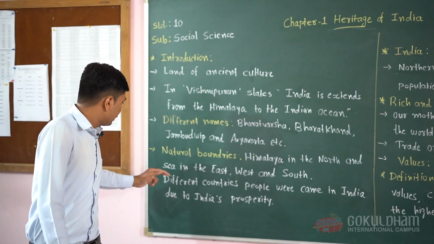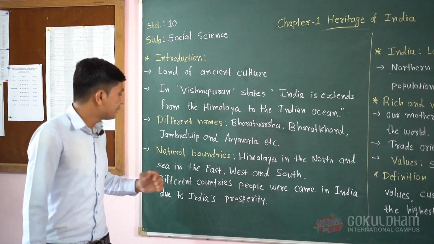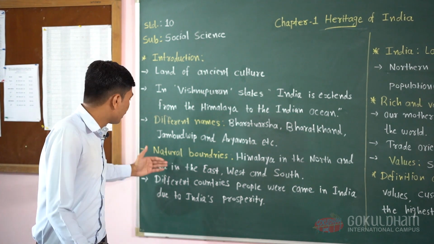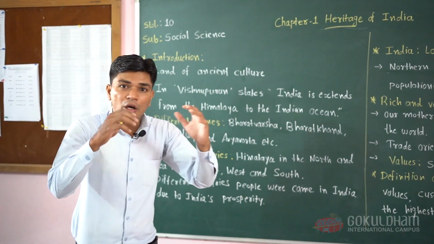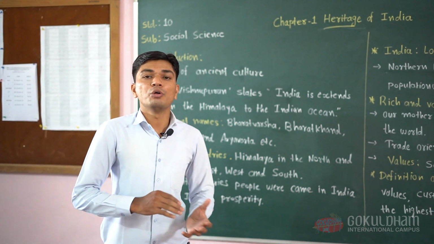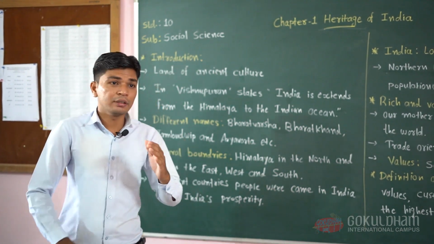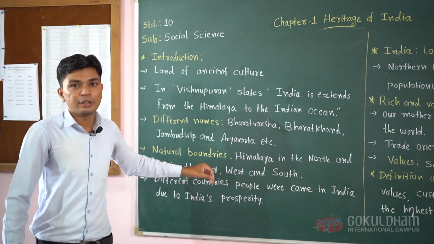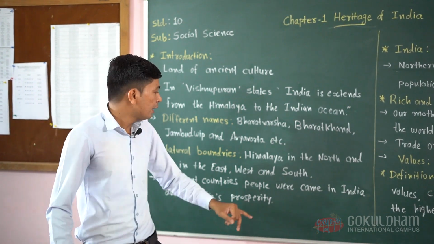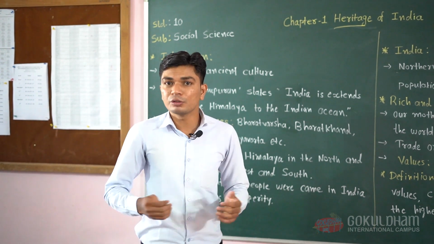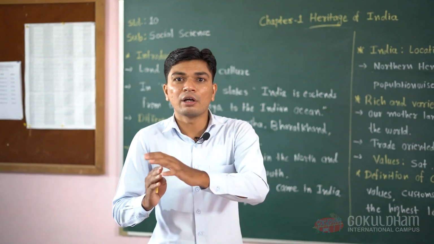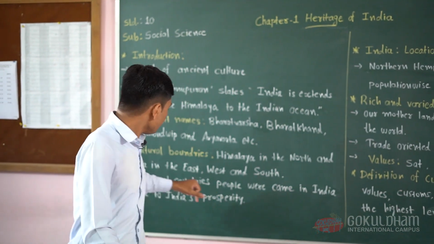In the east, south and west directions, there is sea. In the east there is the Bay of Bengal, in the west the Arabian Sea, and in the south the Indian Ocean. So these three directions are covered by water.